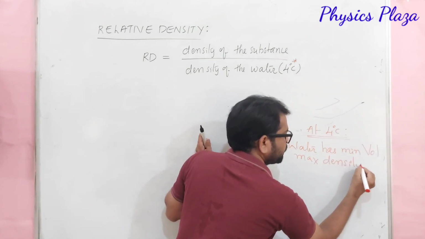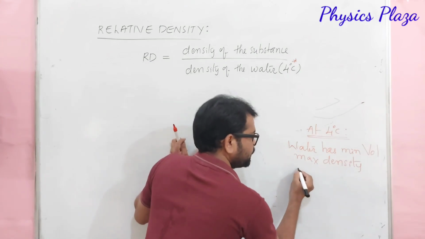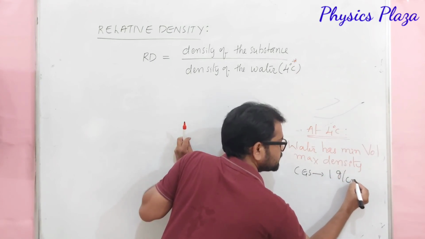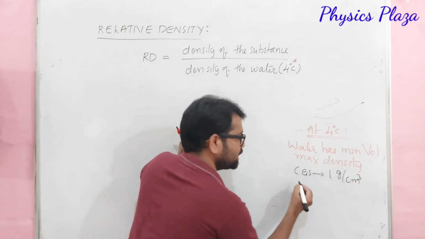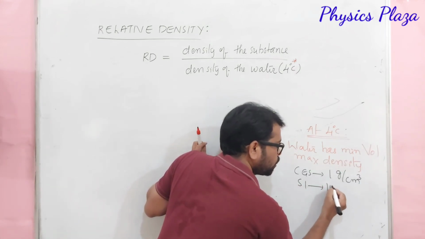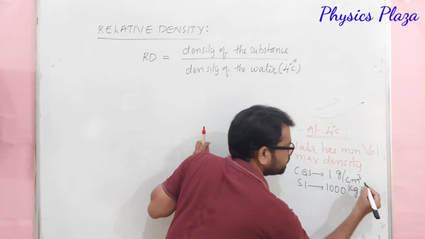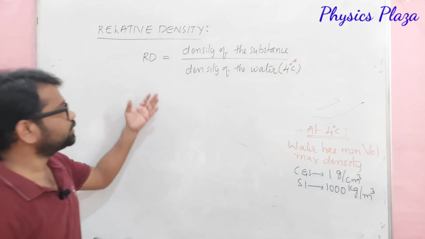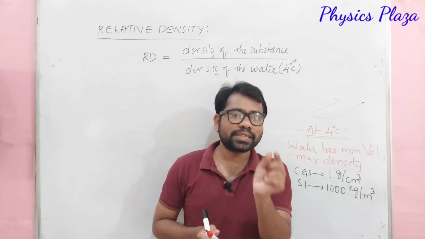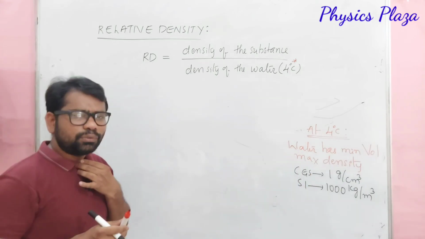Maximum density. Children, what is the density of water at 4 degrees Celsius? In the CGS system, its value is 1 gram per centimeter cube, whereas in the SI system, the density of water is 1000 kg per meter cube. It's very important. So relative density is defined as the ratio of the density of the substance to the density of water at 4 degrees Celsius.